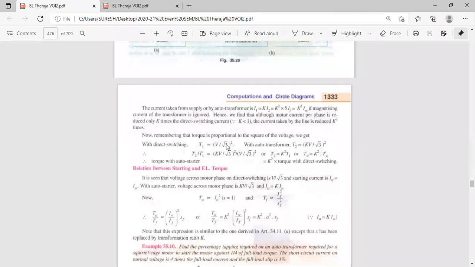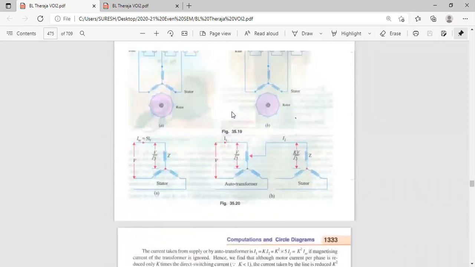Then V phase is equal to VL by root 3. Therefore, remove this proportionality sign and place one constant K into V by root 3. K is the transformation ratio in the auto transformer.